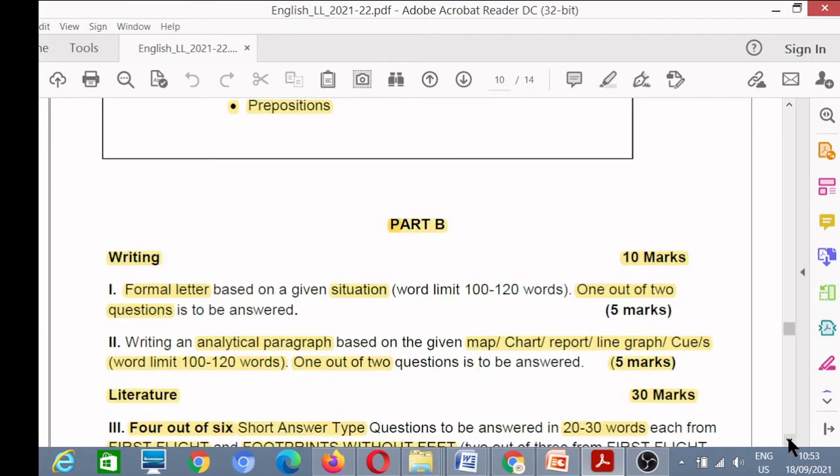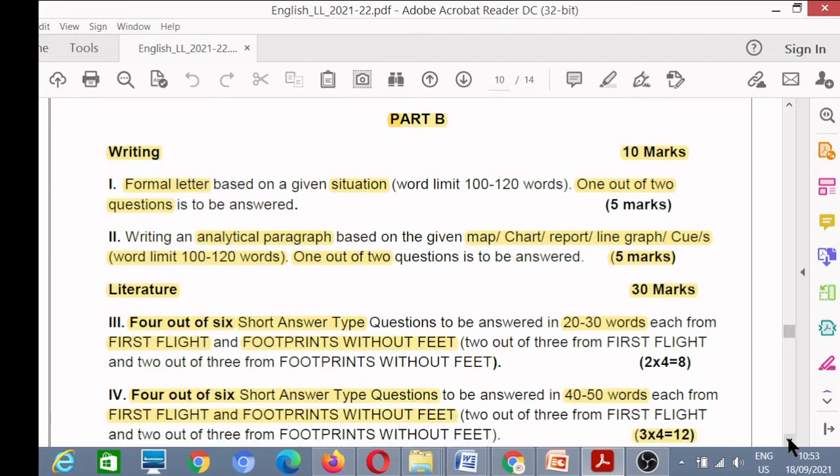Then in term 2, that means part B, you will get descriptive type questions. First is writing. Writing has been given 10 marks. In the writing section, you will have to write a formal letter based on a given situation. The word limit is 100 to 120 words, and there is a choice of 1 out of 2 here. So 5 marks for the letter.